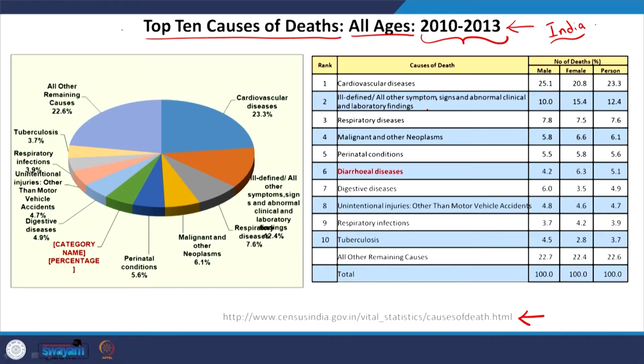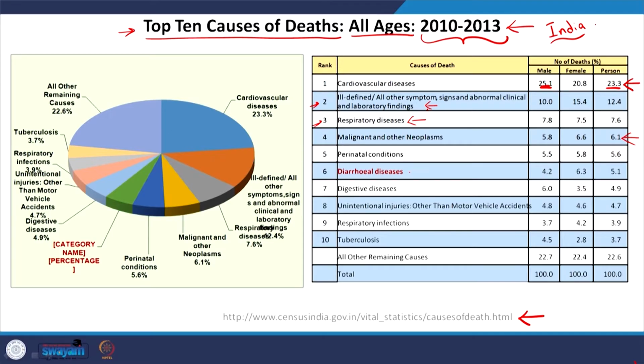So let's move on here. We are talking about the top 10 causes of deaths, all ages. Obviously in India, with sedentary lifestyles and high carbohydrate and fat rich diets, cardiovascular diseases are the prime cause at 23%, relatively more in males, I guess. Then ill-defined symptoms, and respiratory diseases, related to air pollution. Typically this aspect too is related to pollution. Then increasing numbers of malignant tumors and such.